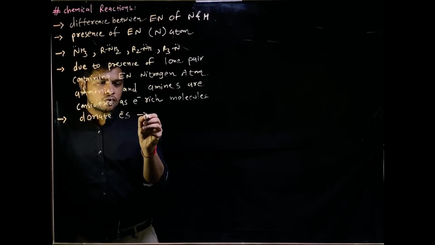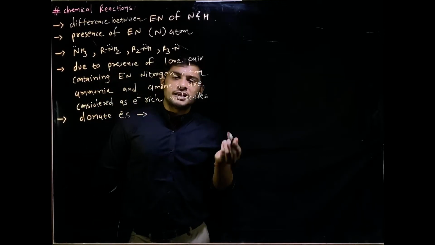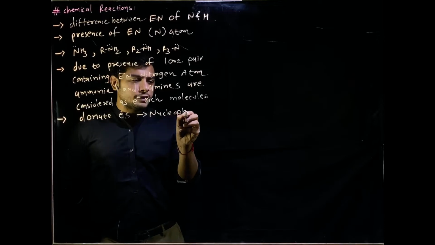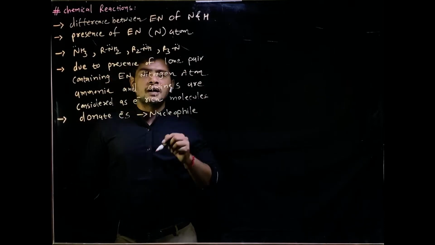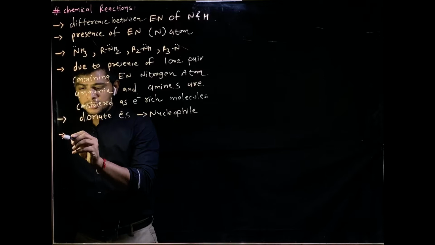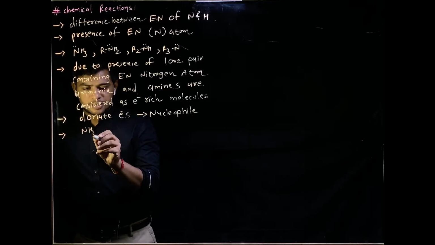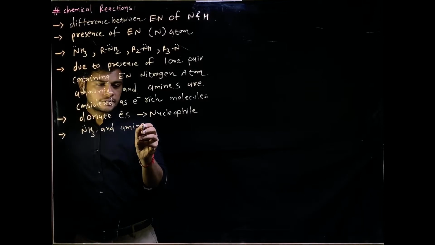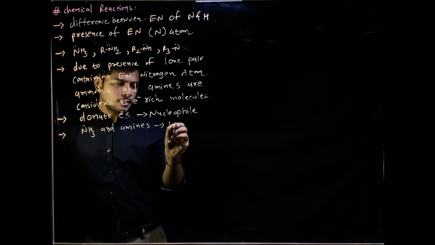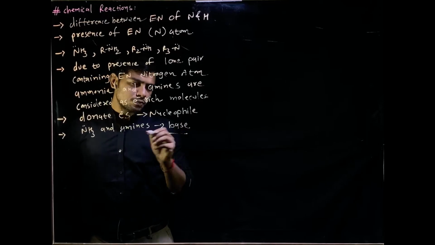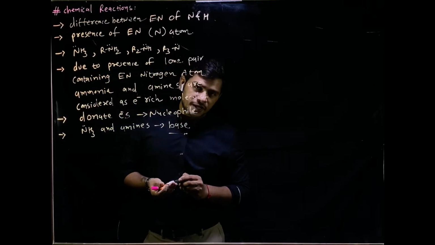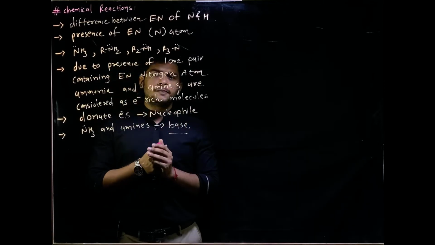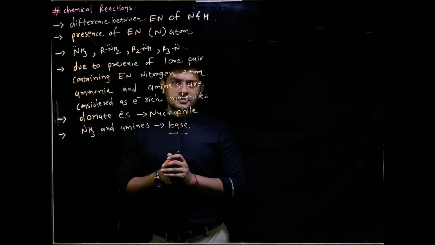A species or a neutral molecule which donates electrons is called a nucleophile, and nucleophiles are basic in nature. So NH3, that is ammonia, and amines are Lewis bases. They are basic in nature. I hope you all understand this.